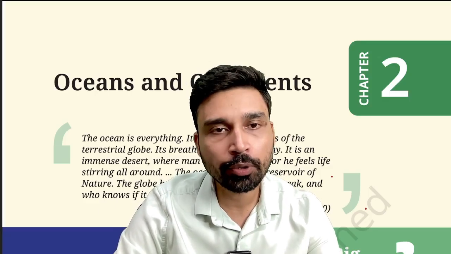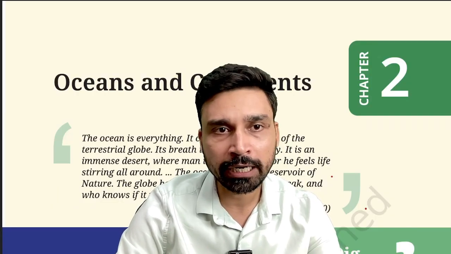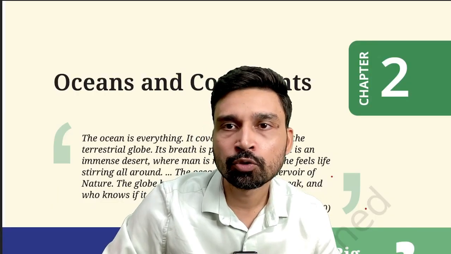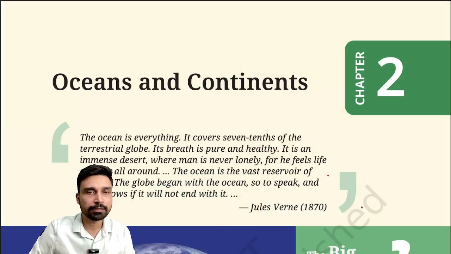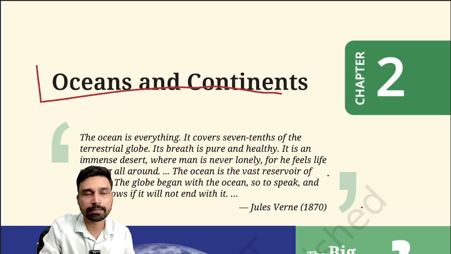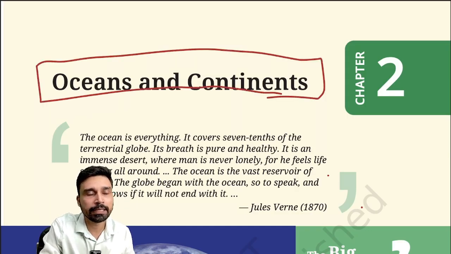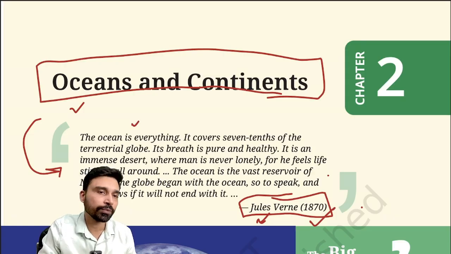In this video, we are going to discuss in detail chapter 2 of NCERT class 6 geography. If you look at this NCERT, the chapter is about oceans and continents. As we know, our entire earth is covered either by ocean or continents. As in other chapters, this one also begins with a famous quote given by Jules Verne, a well-known author and writer, somewhere in 1870. He says that ocean is everything with reference to earth.